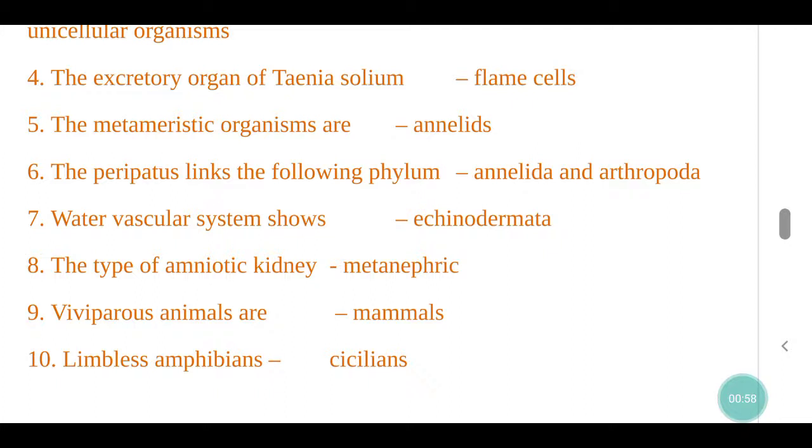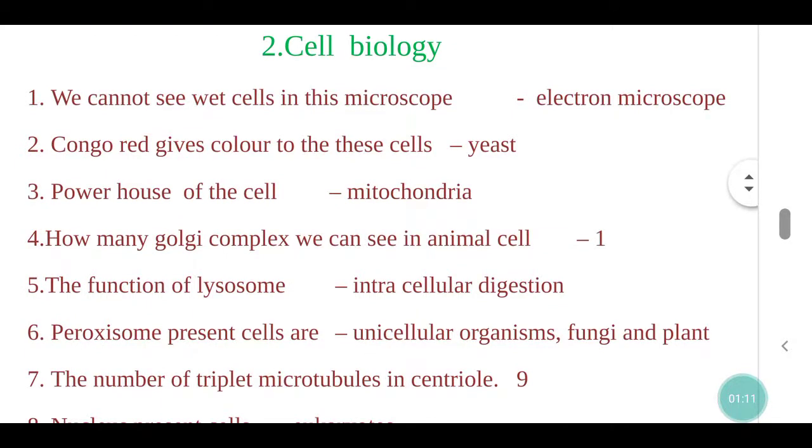The type of amniotic kidney, metanephric. Viviparous animals are mammals; a limbless amphibian is caecilians. Cell biology.